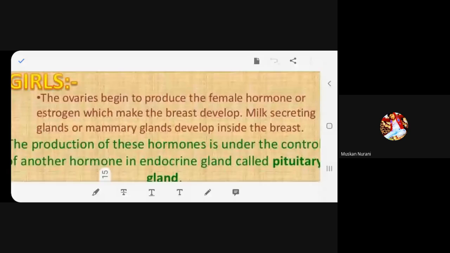Estrogen. Got it? Now, this hormone, estrogen, allows the body to develop breasts, because the breast is very important: inside it we have mammary glands, and when the baby is born, the milk is provided by the mother through the breast. Do you understand? That is a must for the newborn baby, otherwise the baby will die. You understand what nature has made the body as? Yes, ma'am. Okay, fine.